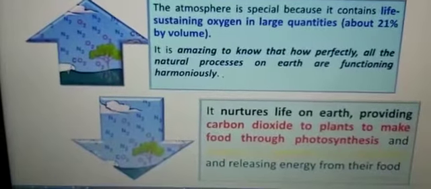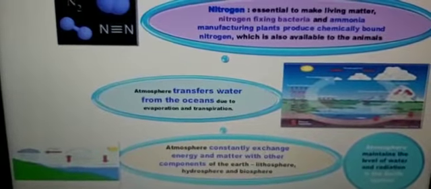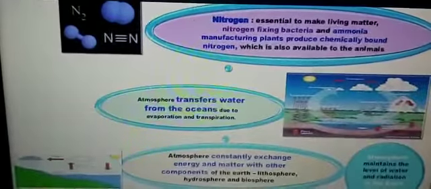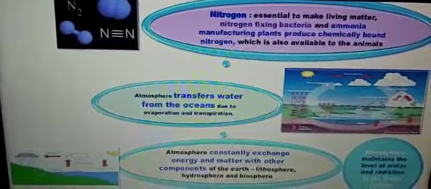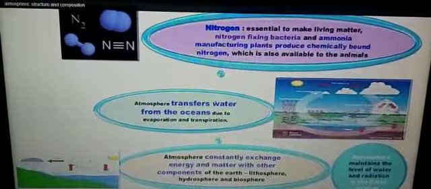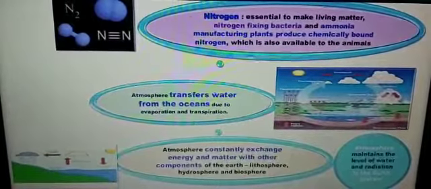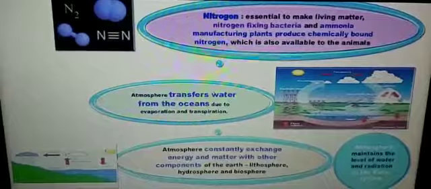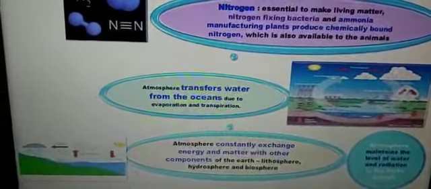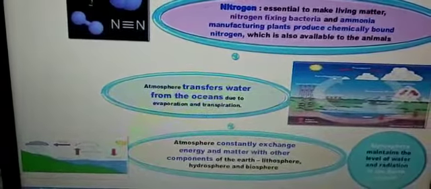Carbon dioxide in air helps in absorption of heat and keeps the earth warm. Here children, you can see that carbon dioxide in the air helps in absorption of heat. It absorbs the heat and then keeps the earth warm at night. Here children, you can see and read what is given in the slide also. Now because of its composition, the atmosphere is the most dynamic entity. Large masses of air are being moved up and down and across the surface of the earth.